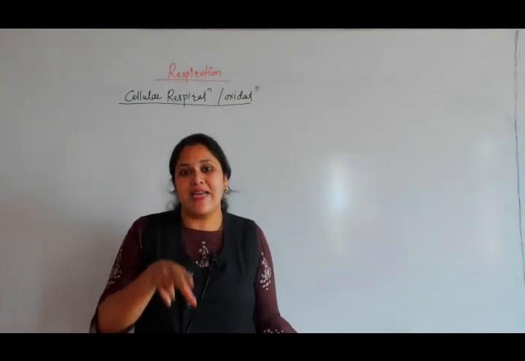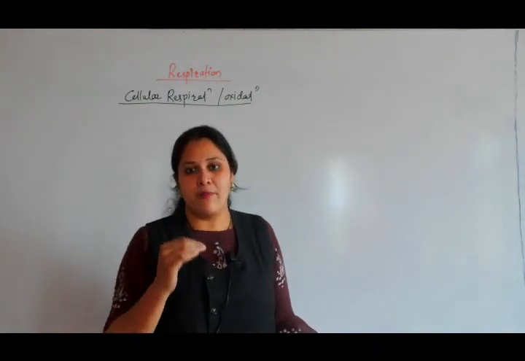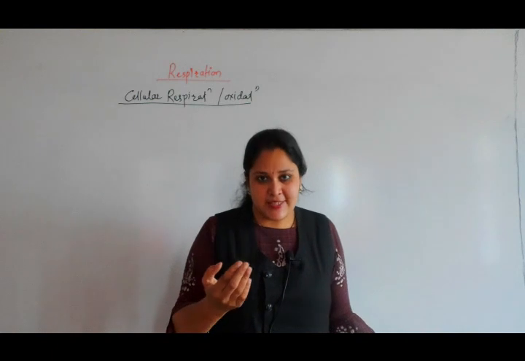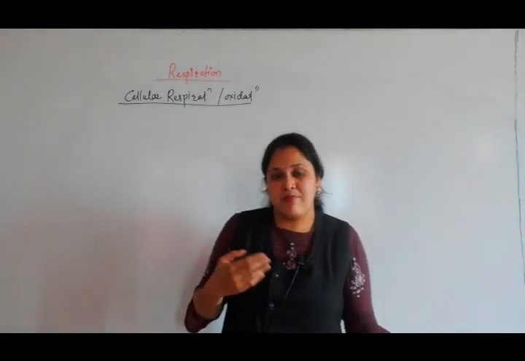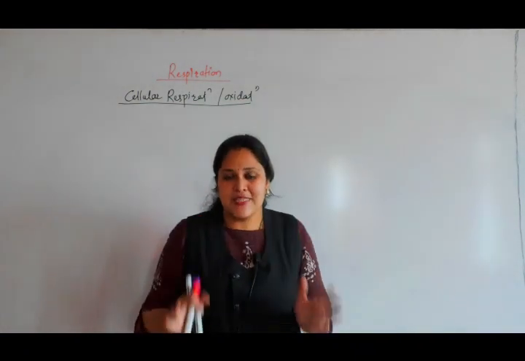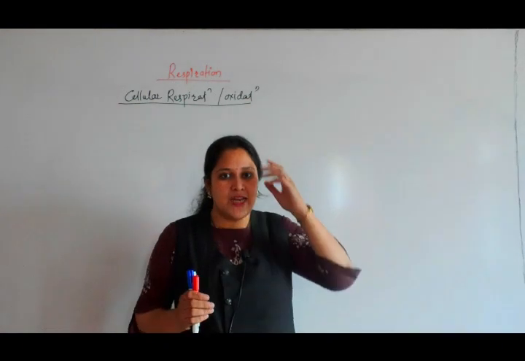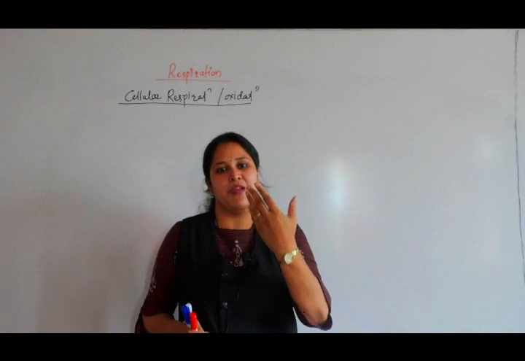Respiration is always at the cellular level, where there is degradation of raw material. Exchange of gases, in plants as well as animals, happens through different structures by which oxygen and CO2 are exchanged. This exchange of gases is called breathing. So don't say this is respiration.